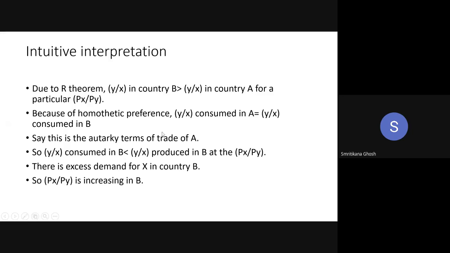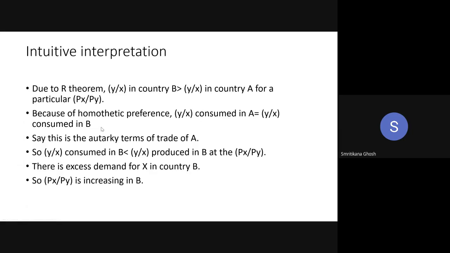Now look, if you just look at country B now, because in country A there is nothing, okay? In country B it is same as before. So just forget country A. Concentrate on country B. What is happening with country B? In country B, look at the first bullet again. The production of Y by X in country B is greater than production of Y by X in country A. And the second bullet is saying that Y by X consumed in country B is equal to Y by X consumed in country A.